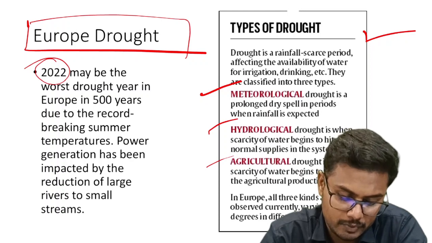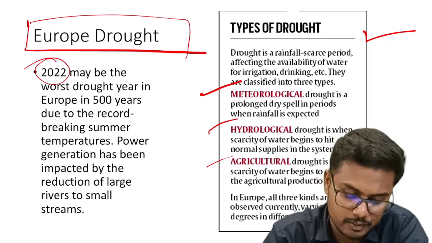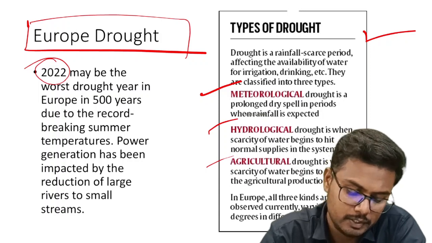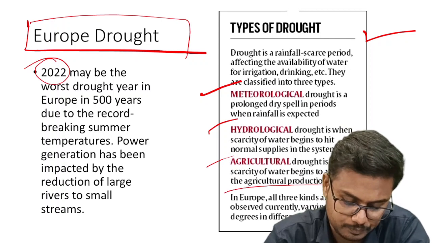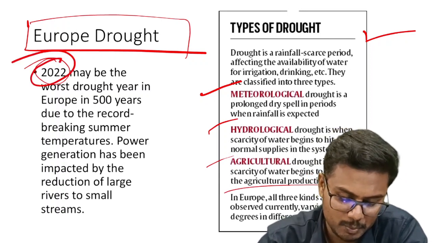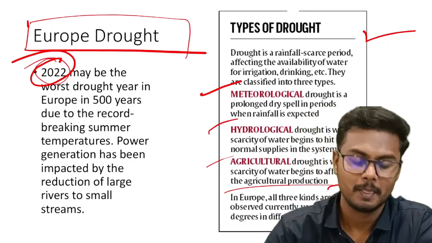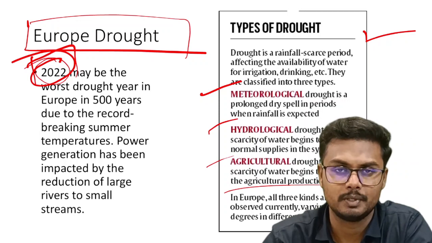It's a drought when scarcity of water begins to hit normal supplies in the ecosystem. Next is agricultural drought. It is when the scarcity of water begins to affect agricultural production. Right, now in the year 2022, all three kinds are being observed. So that's the reason it has been one of the worst times for Europe as a whole.